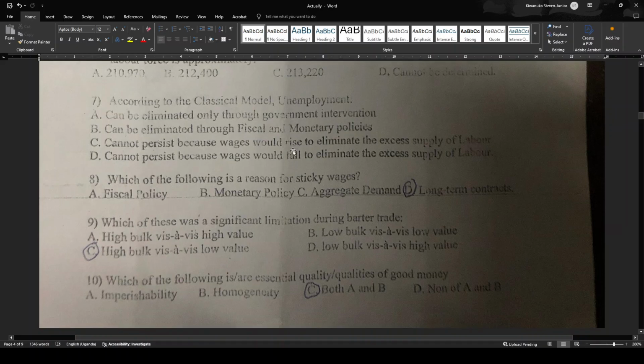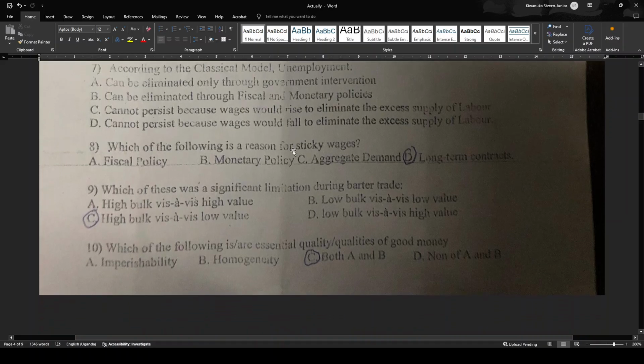Number 8, which of the following is a reason for sticky wages? Fiscal policy, monetary policy, aggregate demand, and long-term contracts. And the answer is long-term contracts. Why? Because contracts have been made and so wages will remain fixed. Yeah, you can read about other reasons for sticky wages, like the efficiency wage, some others, and more others. Yeah, minimum wage, which has been set, and so on.